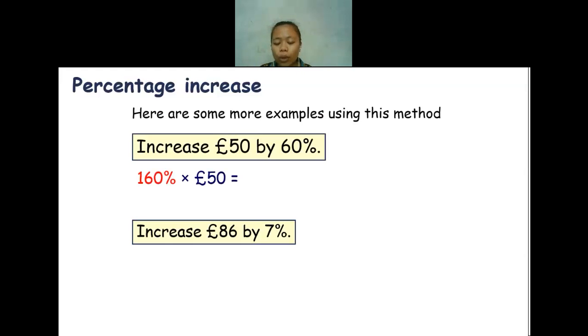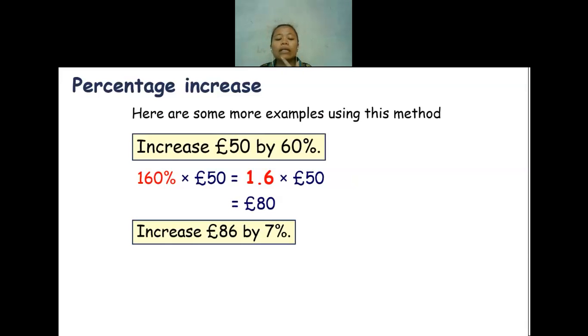So the original is 100. 100 plus 60 equals 160. So the final price from 50 pounds, if we increase by 60%, will be 160% of 50 pounds, or we can multiply it by 1.6. So the answer will be 80 pounds.